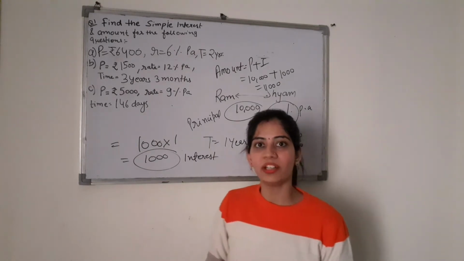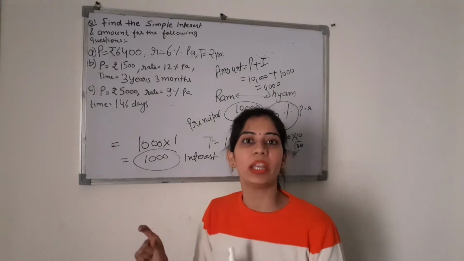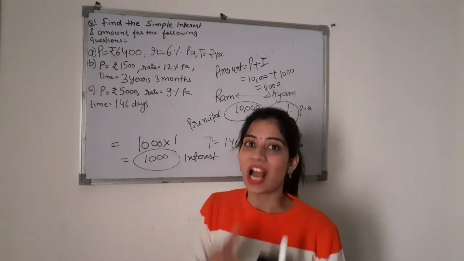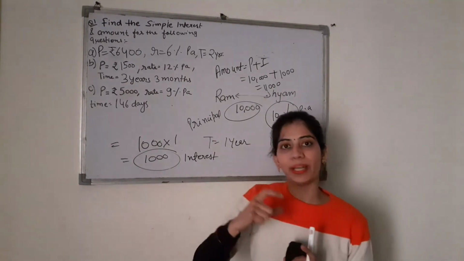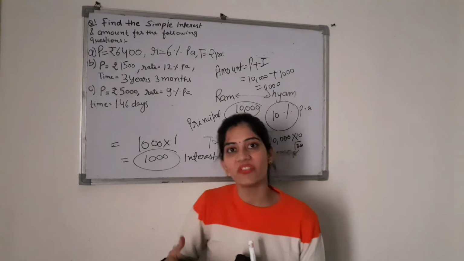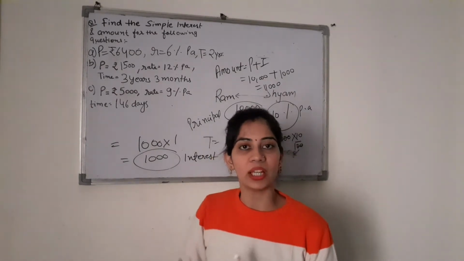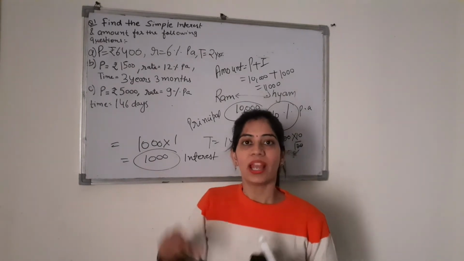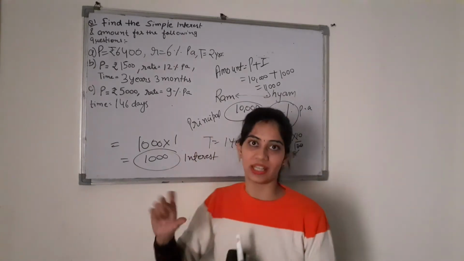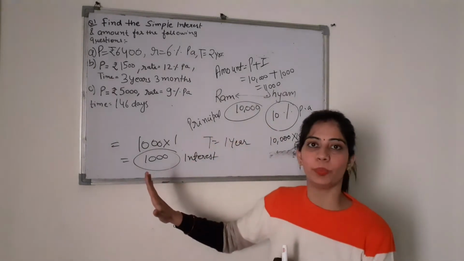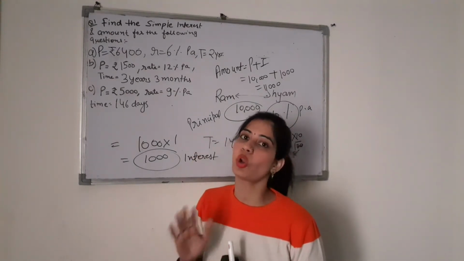So what is simple interest? When the value of interest remains the same in all the given years as it is charged on the same principal value. That is, the value of interest will remain the same every year for the time period for which money is borrowed. And why does this happen? Because it is charged on the same principal value, the same rate on the same principal value. That's why the value of interest will be the same for all the years.